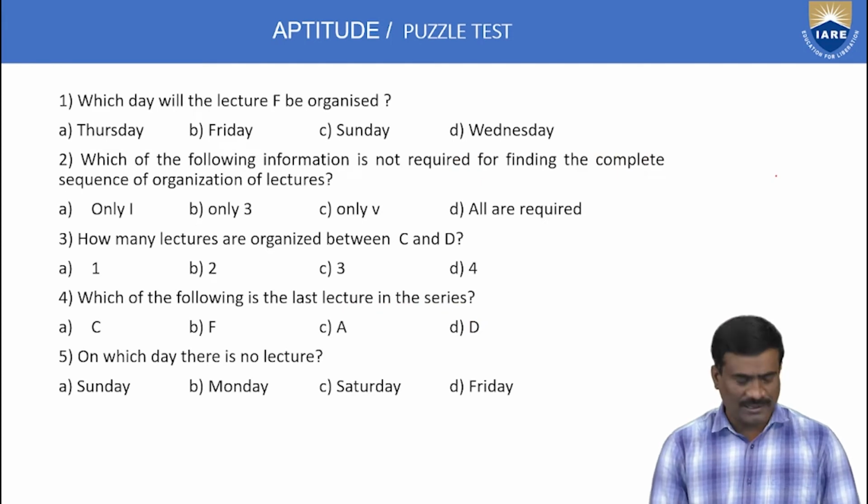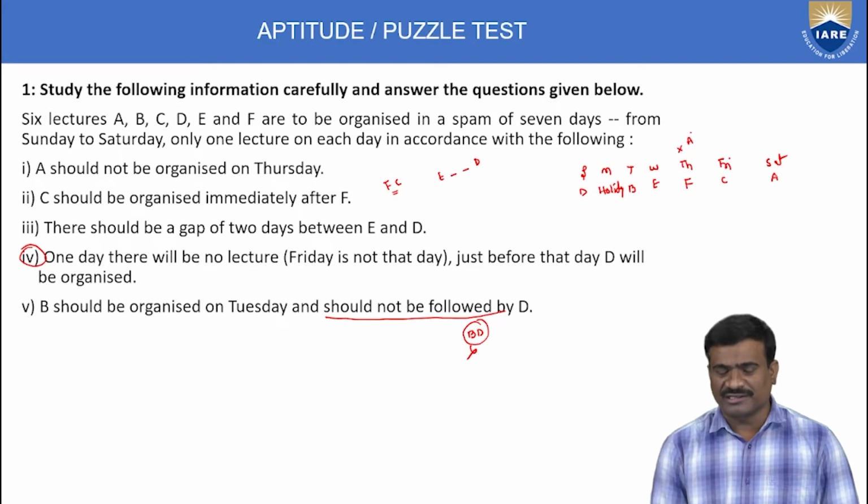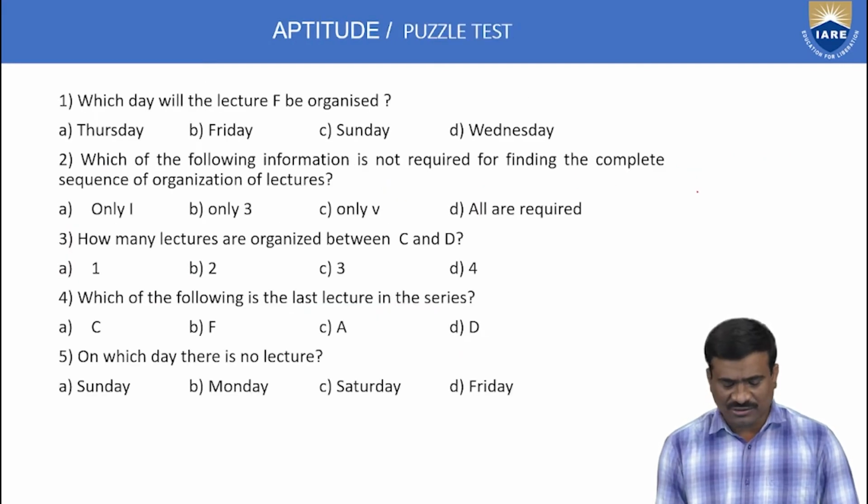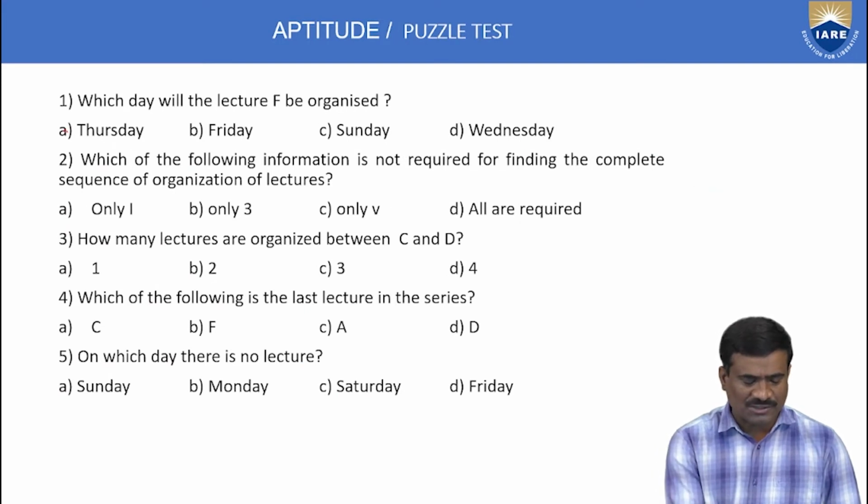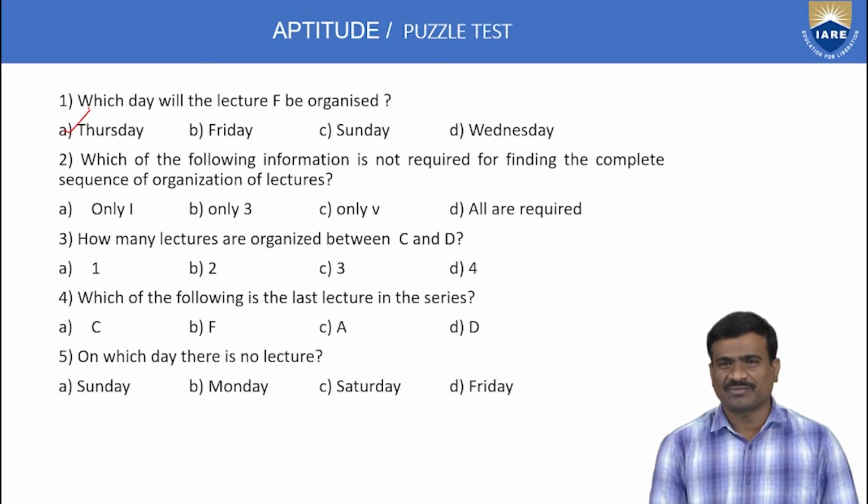First example: which day will the lecture F be organized? Lecture F is only on Thursday. So the answer to the first question is Thursday, option A only correct.